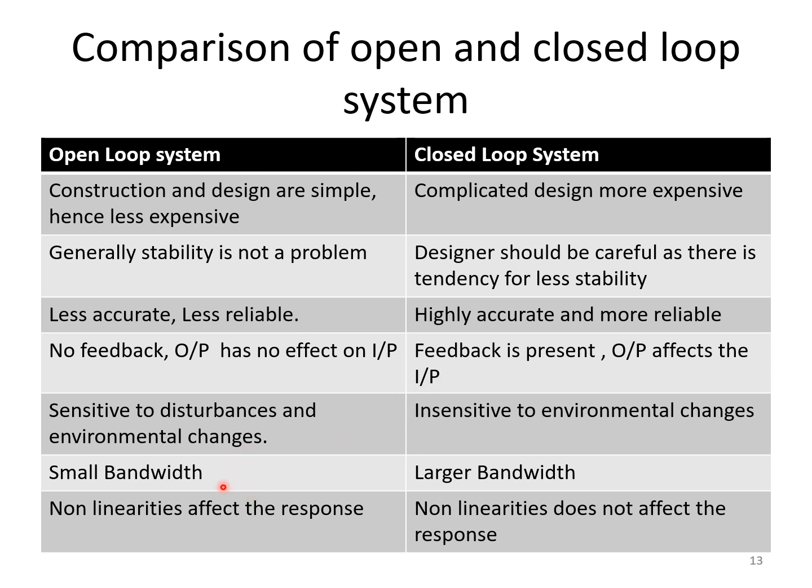Open loop control systems are sensitive to disturbance and environmental changes, whereas closed loop control systems are insensitive to environmental changes. Coming to bandwidth of operation, open loop systems have smaller bandwidths, whereas closed loop systems have larger bandwidths. Non-linearities affect the response of the output in open loop systems, whereas non-linearities do not affect the response in closed loop control systems. So this is the comparison of open loop and closed loop control systems.